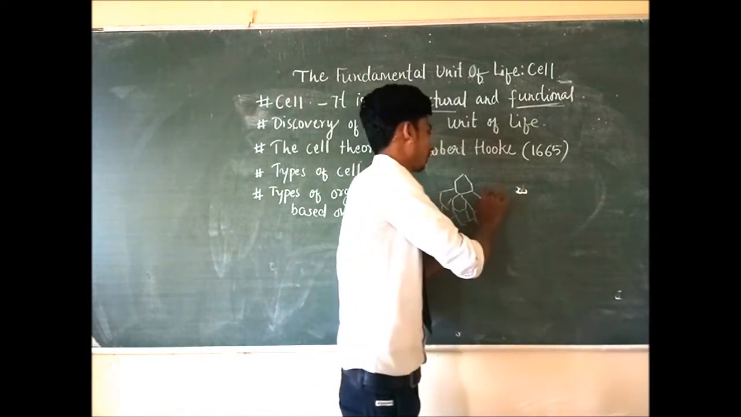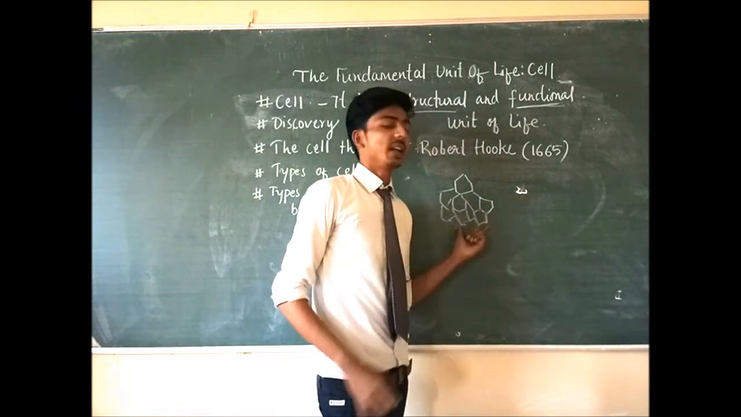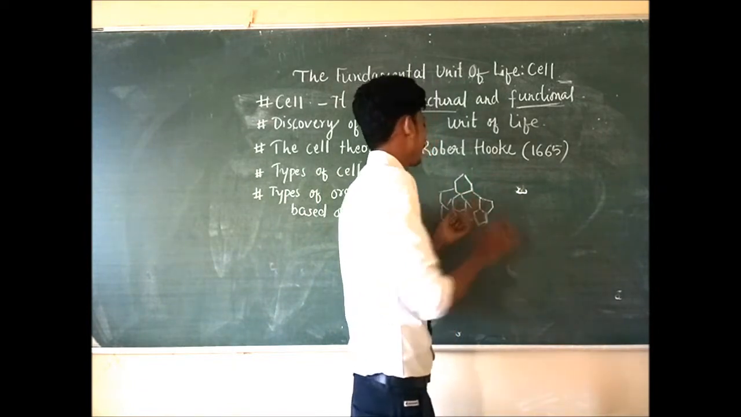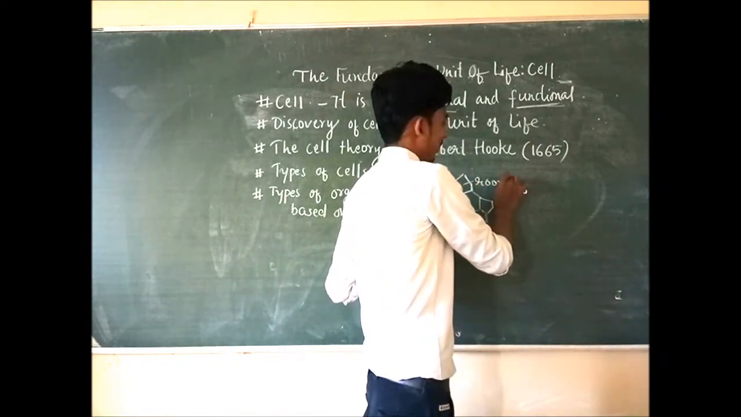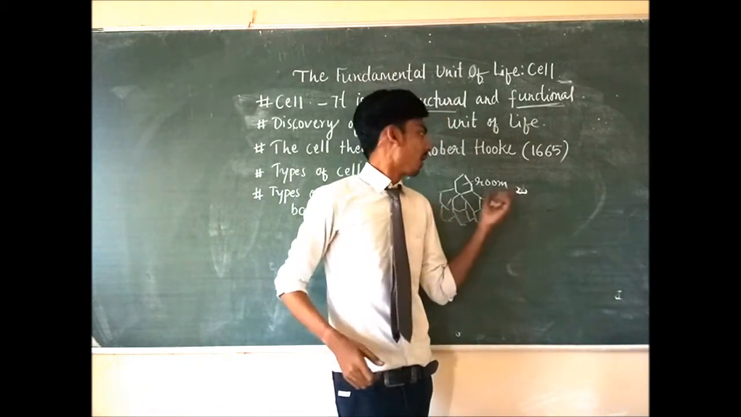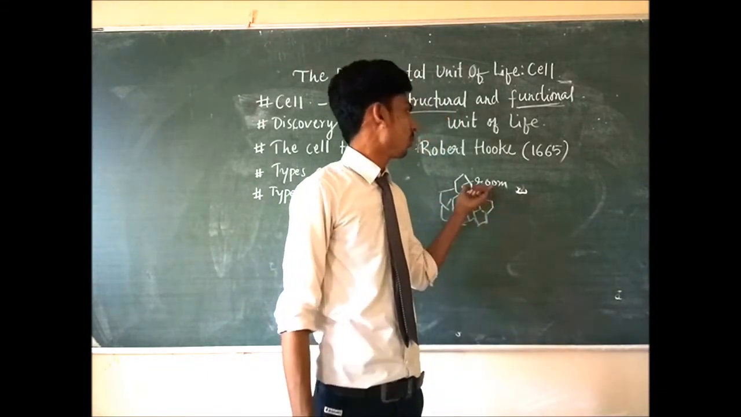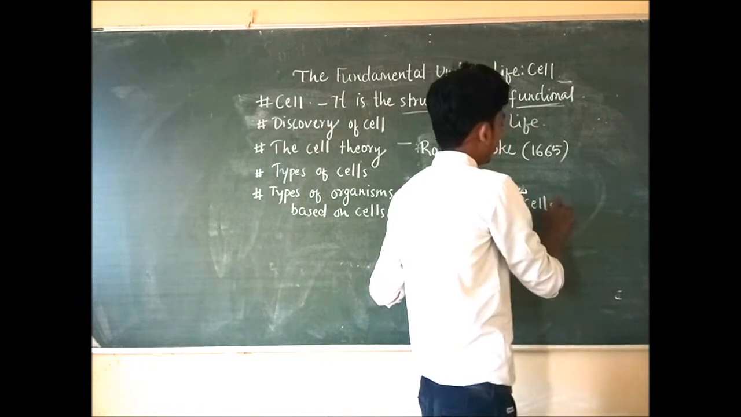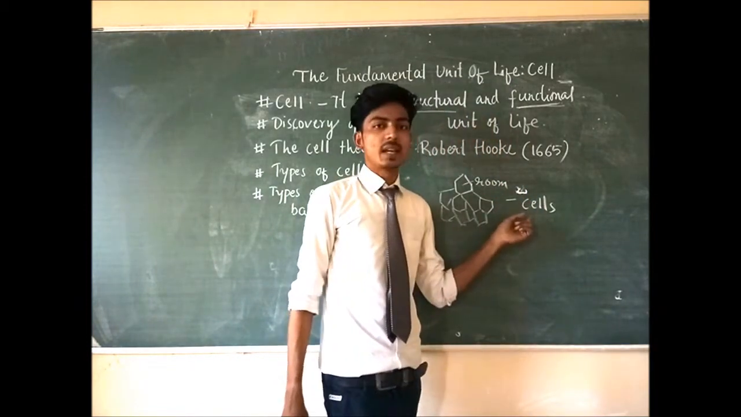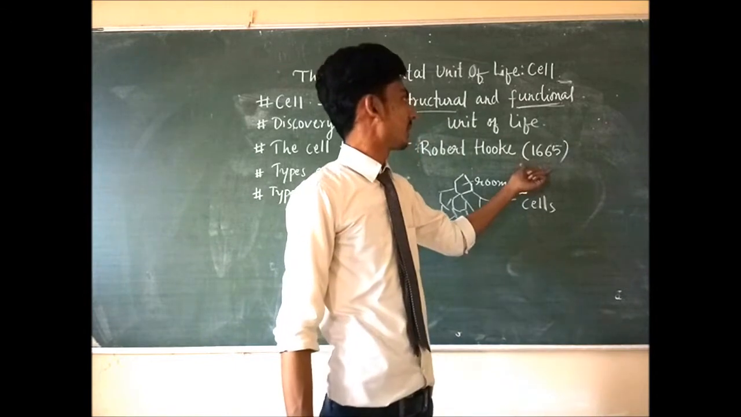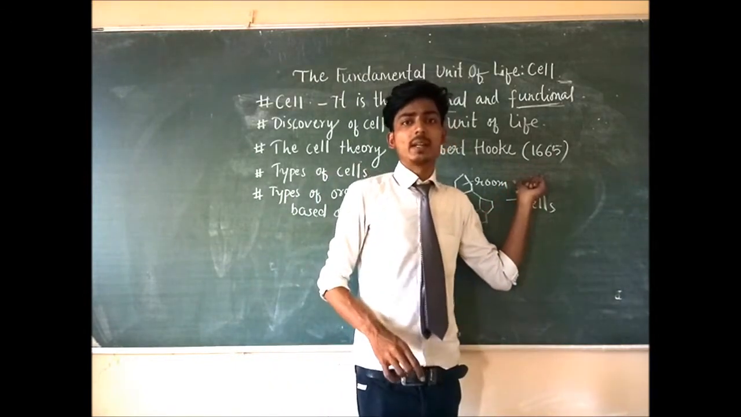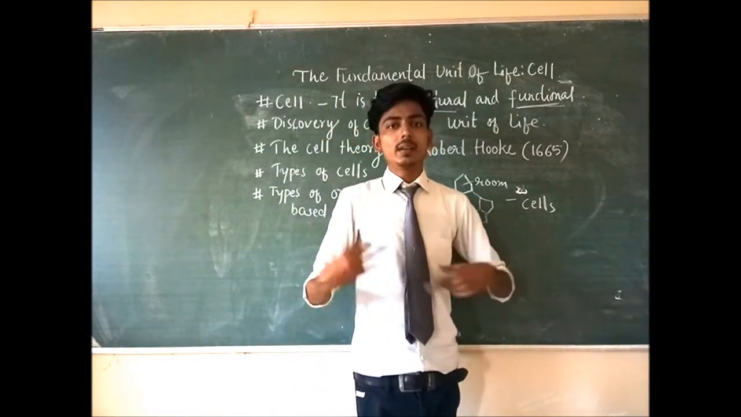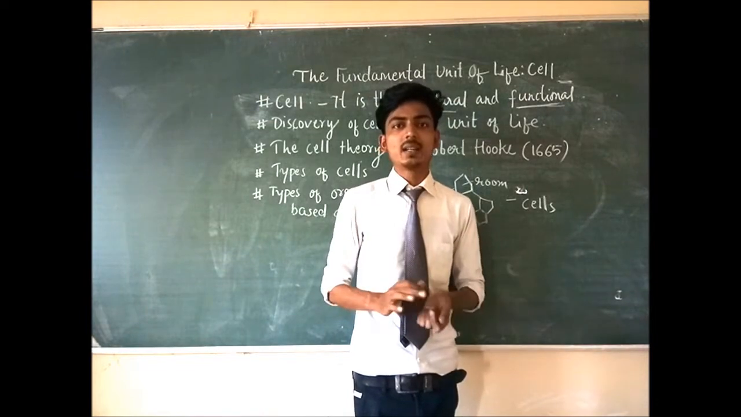When he was observing through that microscope, he saw a structure like a honeybee's, and he called it a room, as you know that a honeycomb has so many rooms. So when he observed that, he found some rooms, and he gave those rooms the name cells. From then onwards, in the year 1665, but there was one thing: he found that these cells, these rooms, were dead. He only discovered dead cells.